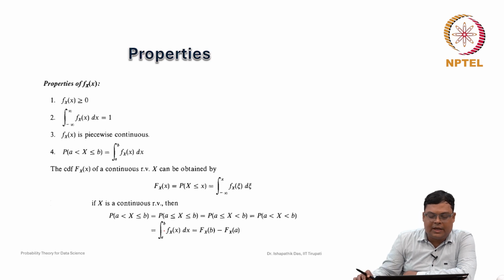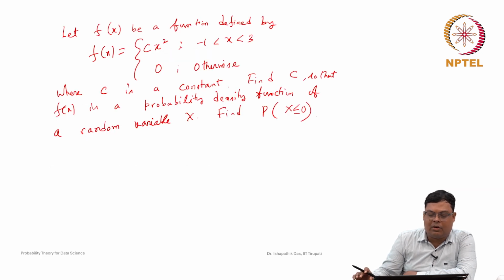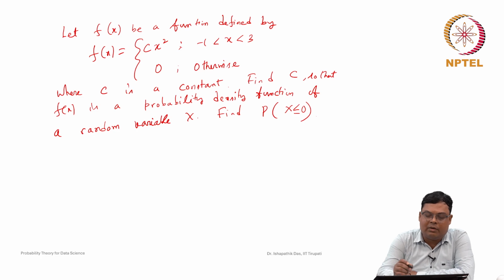So, now we have to check whether all the properties are satisfied for any value of c. First of all, you can see that f(x) will be greater than or equal to 0 whenever c is positive, because it is x square and c is positive. Then f(x) is greater than or equal to 0.